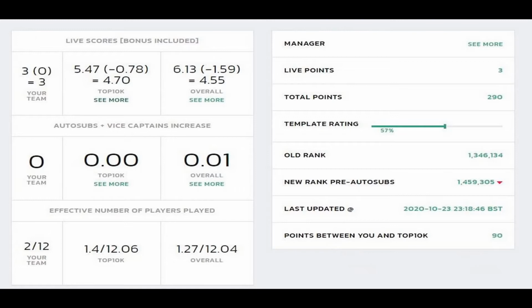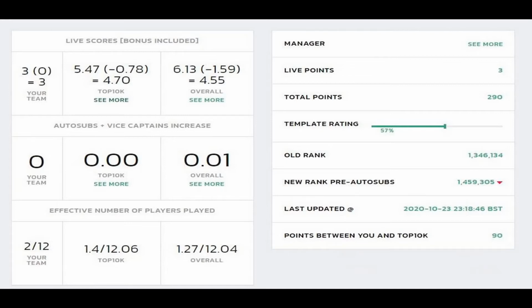You can also get a comparison with top 10k. Live score is 3 for me, whereas the overall average live score is 4.55. That can be seen in the live scores bonus included section. This is where you can see the live points and rank while the matches are still going on. Also, you can check points between you and top 10k just to ensure how much you need to cover.